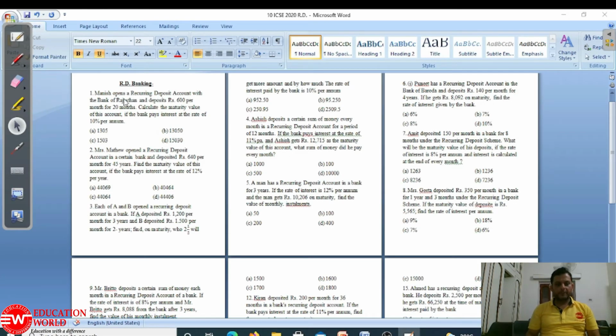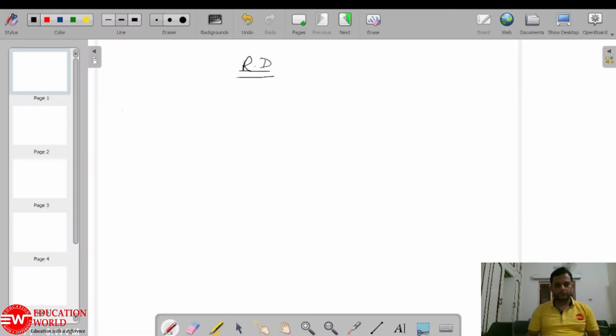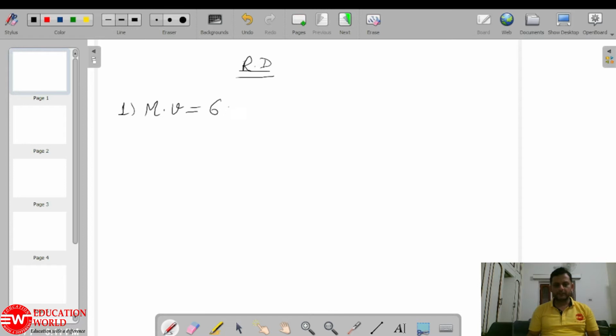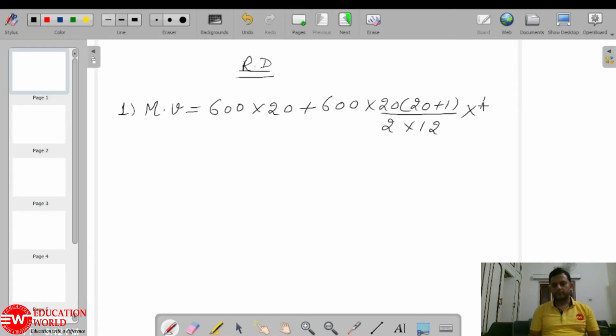Manish opened a recurring deposit account with the Bank of Rajasthan and deposits rupees 600 for 20 months. Calculate the maturity value of this account. We will calculate the maturity value. P is 600 for 20 months, plus P times n(n+1) divided by 2 into 12, where n is 20. The rate of interest given is 10%.